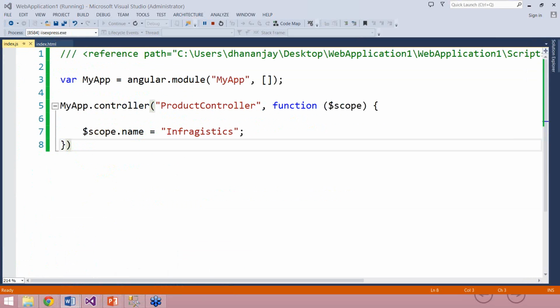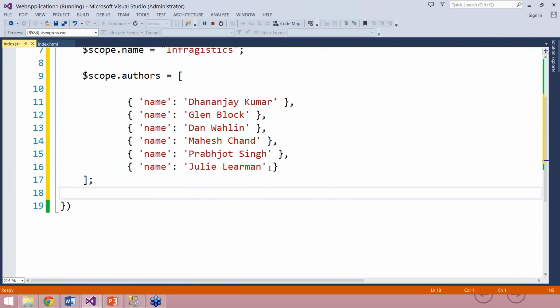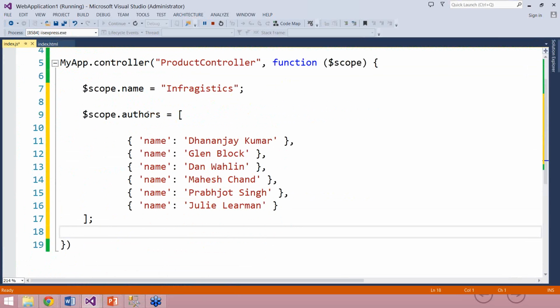Great. So I'm creating a JavaScript array here, which is $scope.author, and that has a few authors' names.